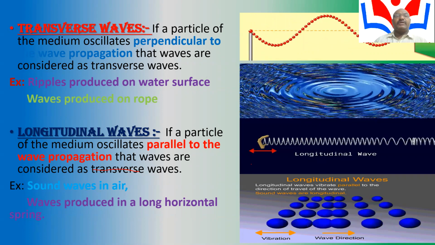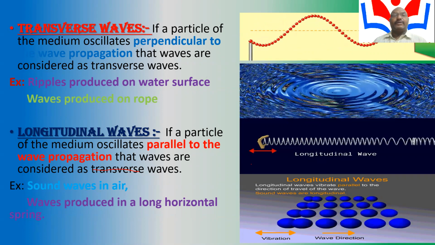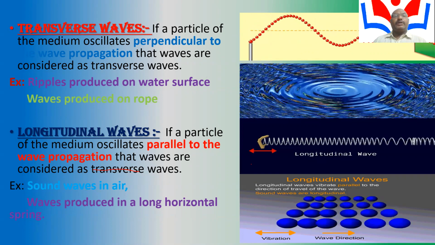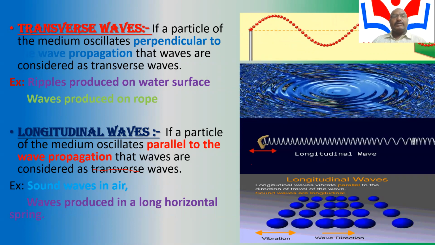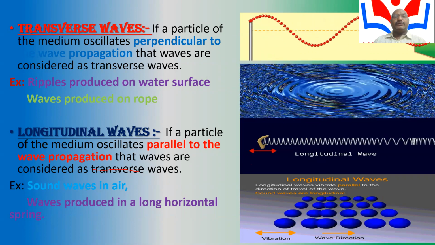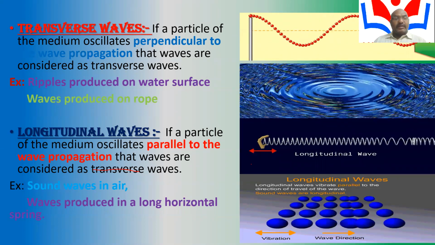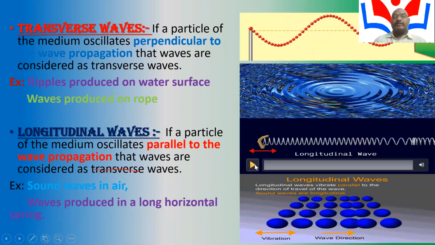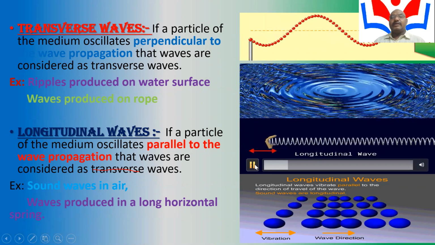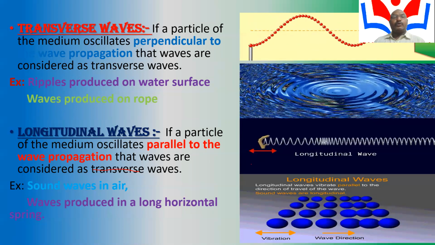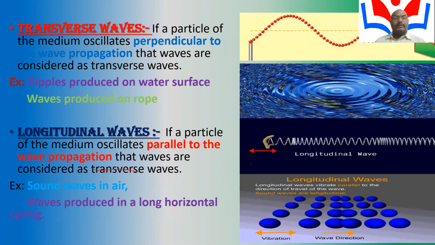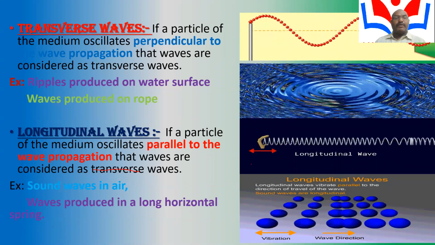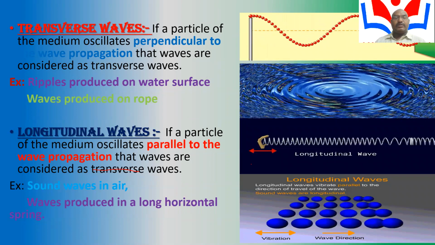The major difference between transverse waves and longitudinal waves is that in transverse waves the medium oscillates perpendicular to the wave propagation, and in longitudinal waves the particles of the medium oscillate parallel to the wave propagation. From the diagram, the waves are produced on a rope, and in a long horizontal spring.